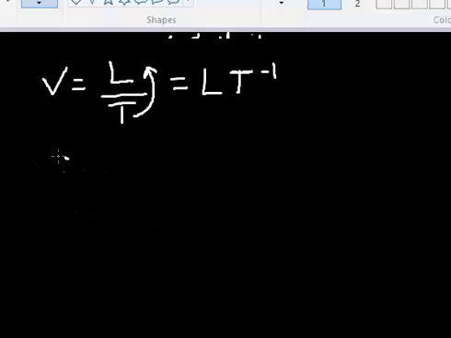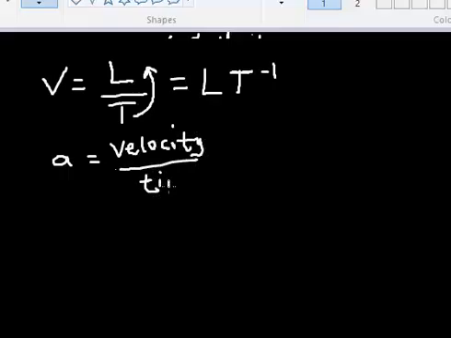Then let's look at the dimension of acceleration. Don't forget that acceleration is given as velocity over time. By extension, we already know that velocity is LT raised to the power minus 1, which we've already gotten, then divided by time again.